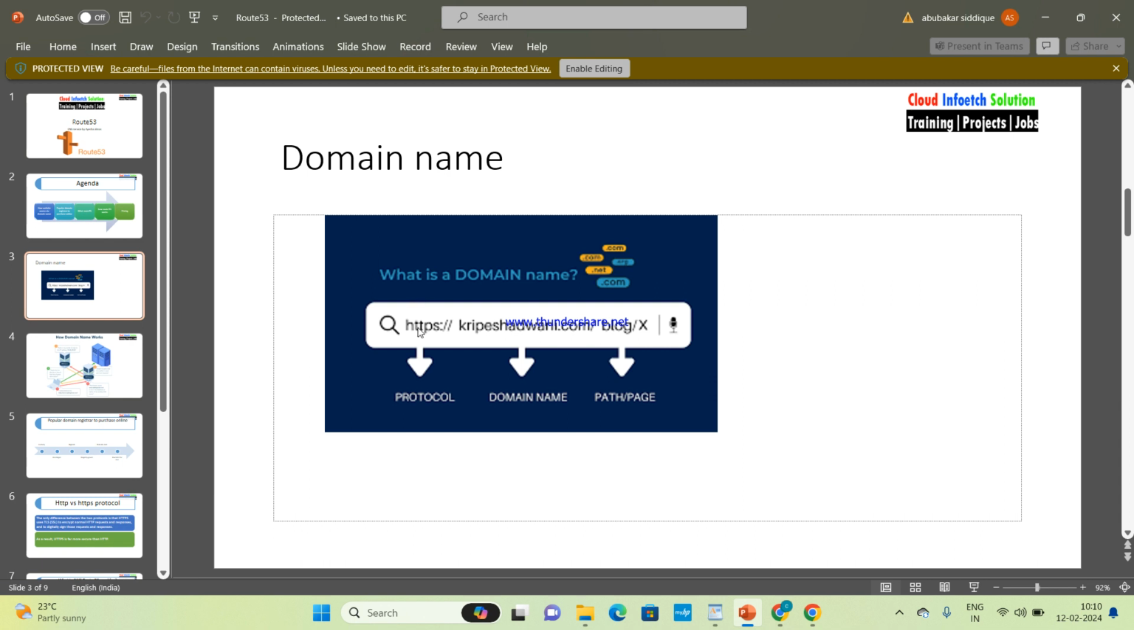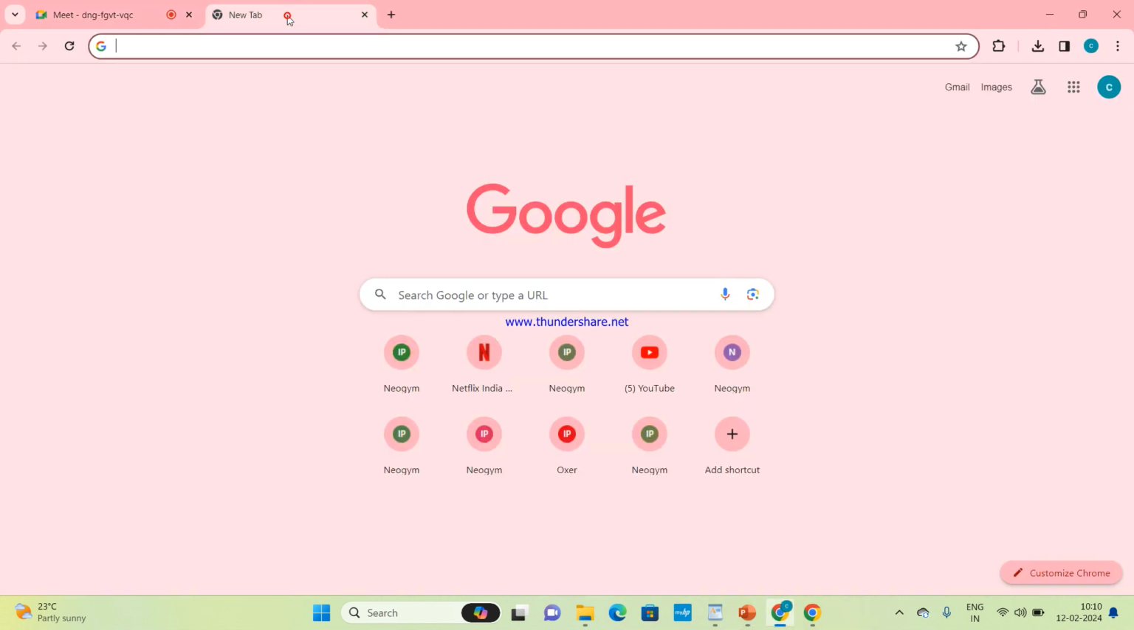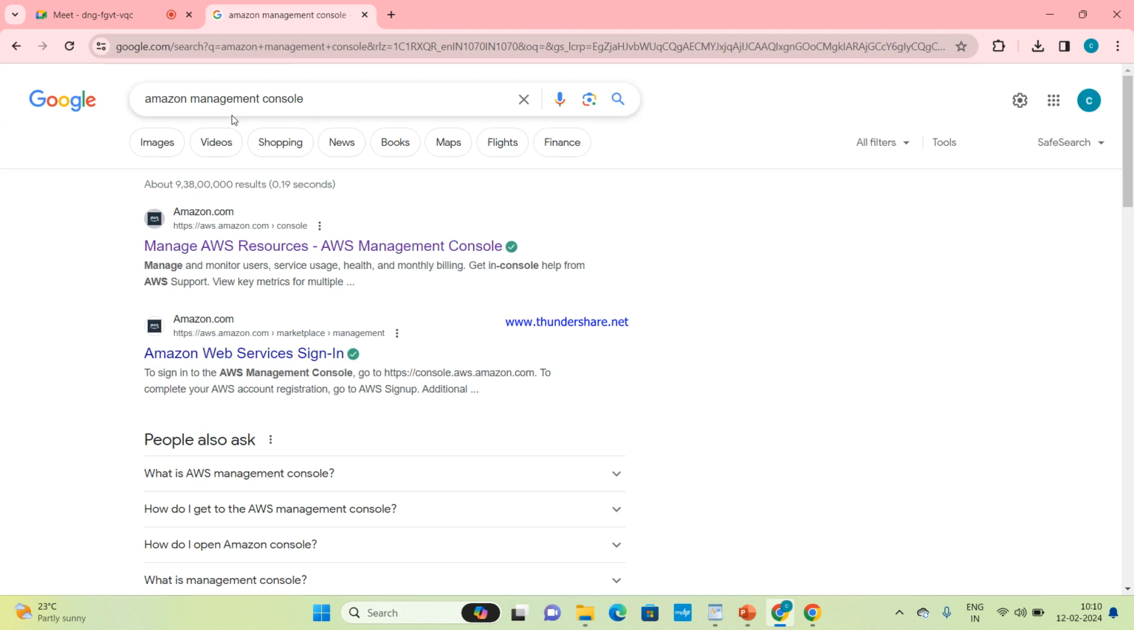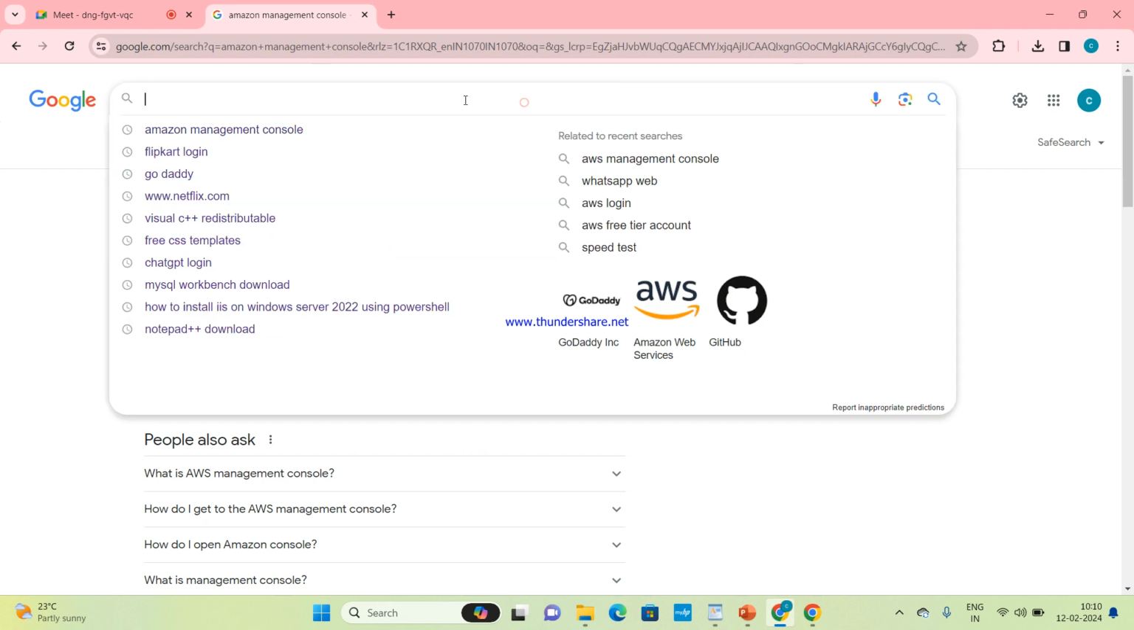For any website, first it will be HTTPS, then a domain name, then the path. For example, we take Amazon. See, this is our Amazon Management Console website, right? Here, can you see HTTPS? It's a protocol. This is the domain name. And console is a path. Clear?